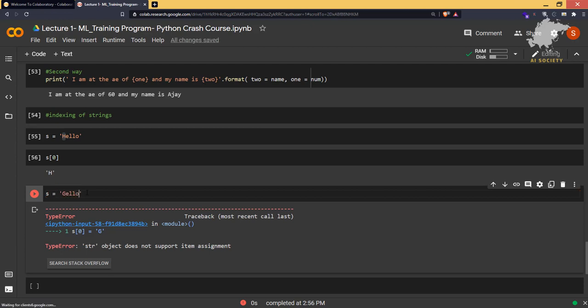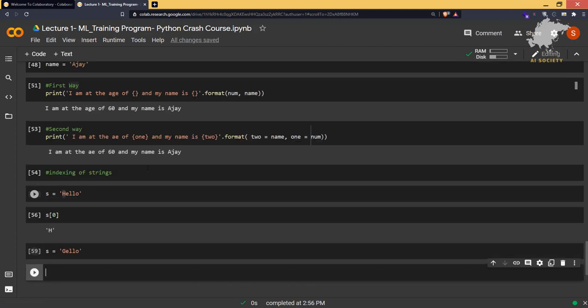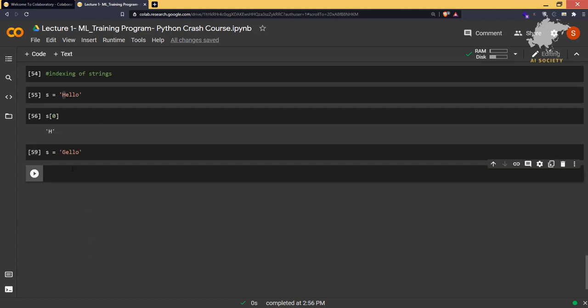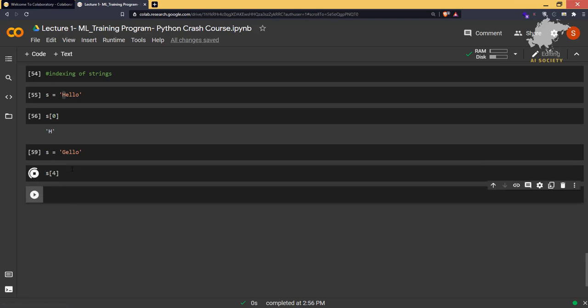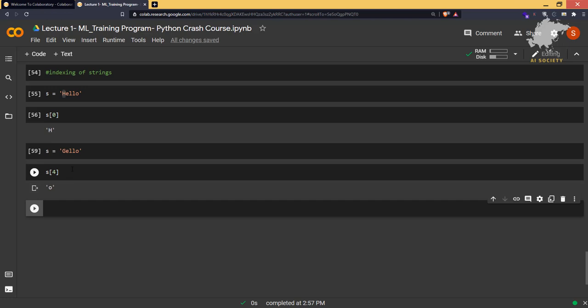So that is how you grab the character of a particular string. If I type s of 4, it will give us o. So this is called indexing of a string.